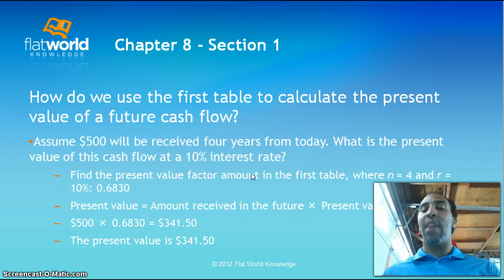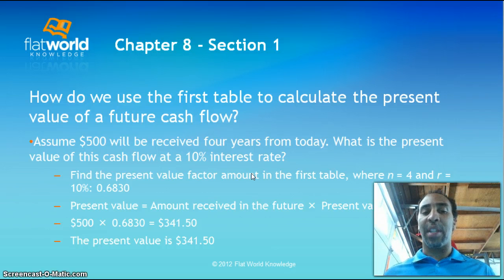So how do we use the first table to calculate the present value of future cash flows? Well, let's assume $500 will be received 4 years from today. What is the present value of this cash flow at 10% interest? So how much is it worth at 10% interest? Find the present value factor in the first table, where n equals 4, meaning the years, and R, the rate, is 10%. So you just look at those, you have your 4 years and you have your 10%, and you come up with that amount of